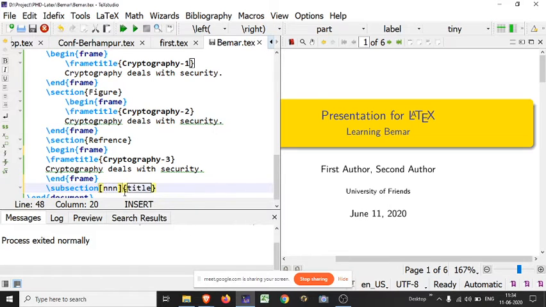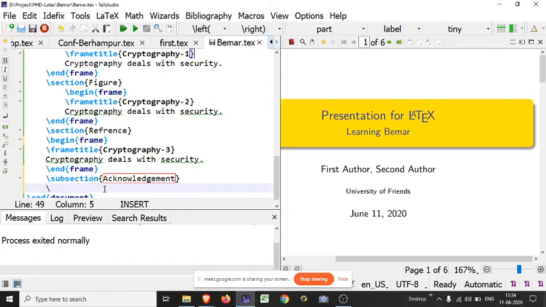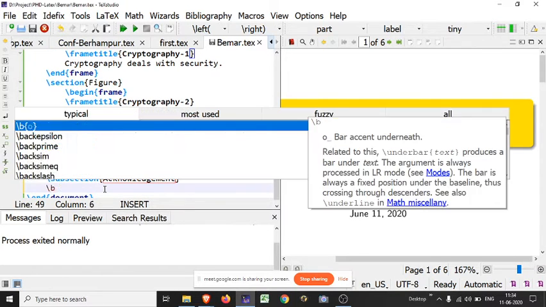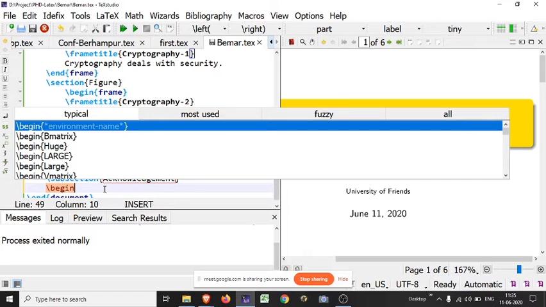As I used EOH for representing the institute name. Okay, view major acknowledgement. I have written it here and used a begin frame command.